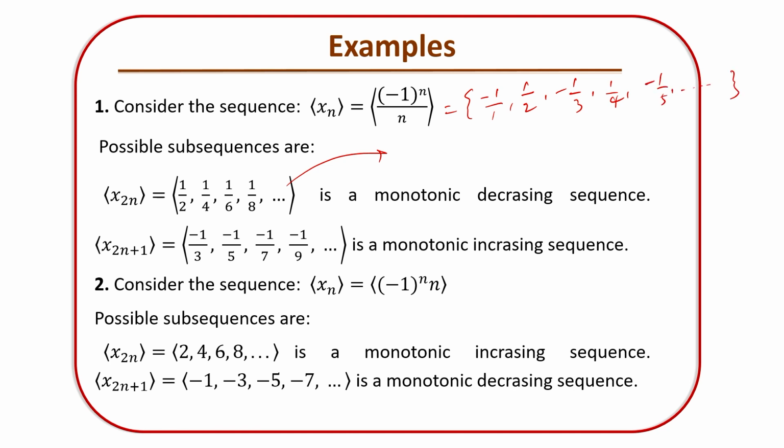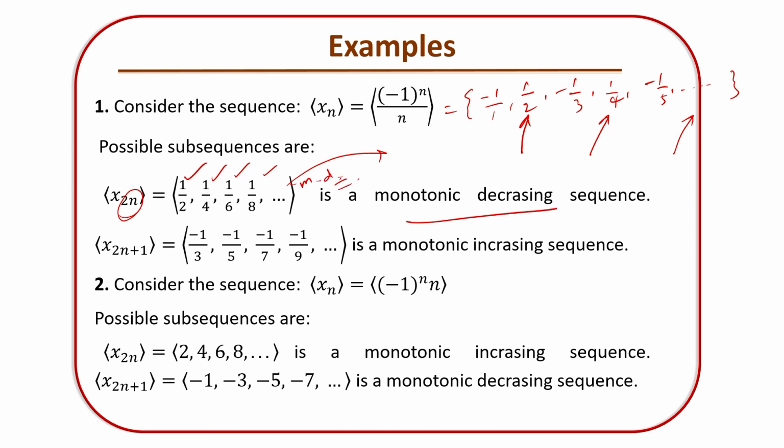If I choose x_2n, that means the even index terms, this gives me 1 by 2, 1 by 4, 1 by 6, 1 by 8 and so on. Obviously this is a monotonically decreasing sequence.